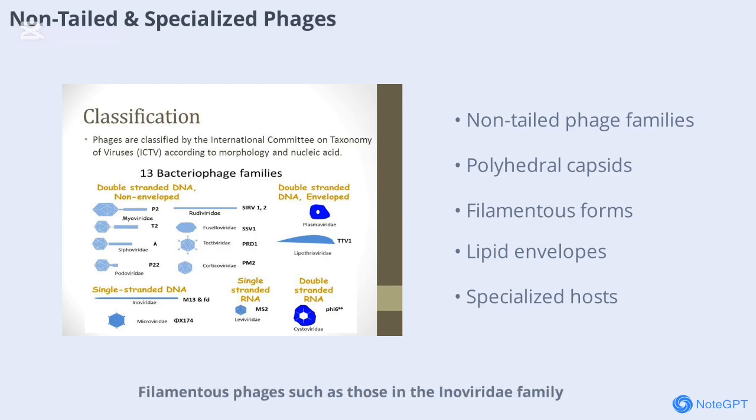Filamentous phages, such as those in the Inoviridae family, are flexible or stiff rods, infecting various bacteria and showing resistance to environmental stress. Pleomorphic phages like Plasmaviridae and Fuselloviridae have unusual structures and infect specialized hosts. This diversity illustrates the remarkable adaptability and specialization of bacteriophages.